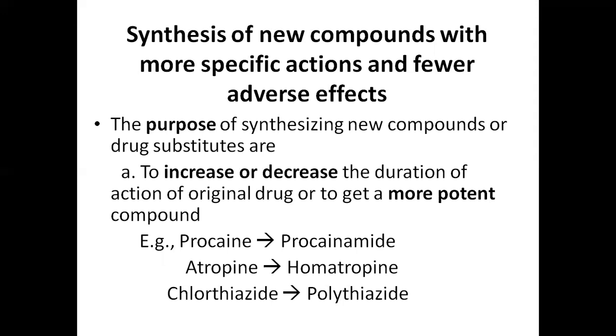Next example is atropine to homatropine. Here we are decreasing the duration of action of a drug, that is atropine. Atropine is a longer acting drug. Its actions will remain for 7 days, whereas homatropine has a lesser duration of action. Its actions will remain up to only 24 hours. Atropine causes mydriasis and cycloplegia, whereas homatropine also causes mydriasis and cycloplegia, but the duration of action is only for 1 day.